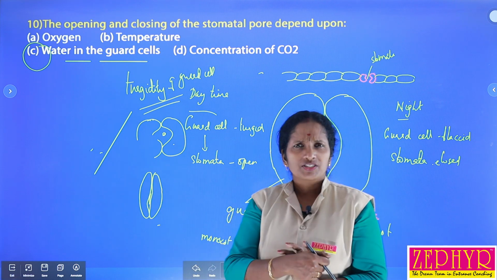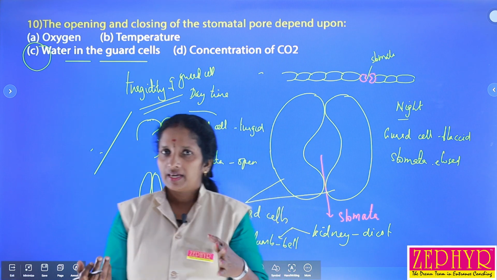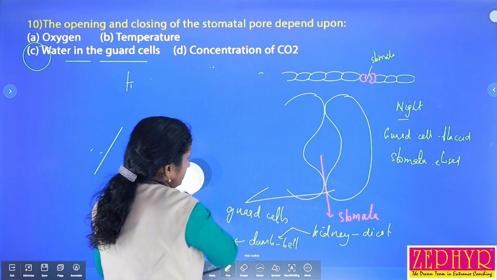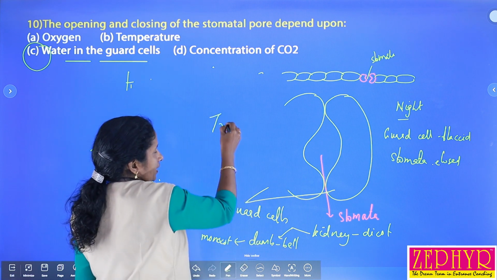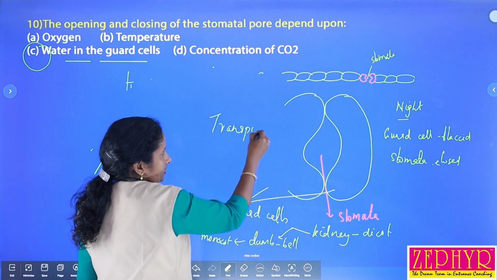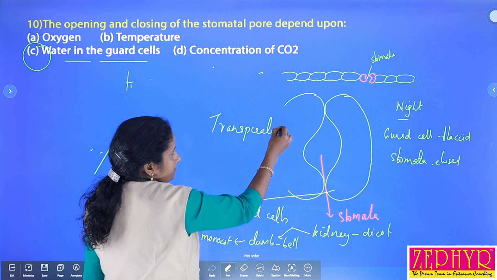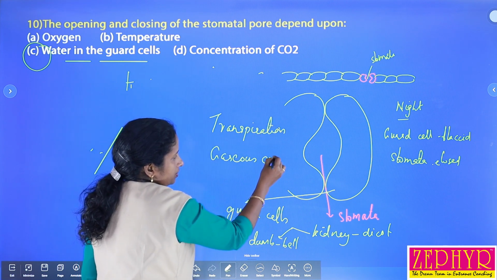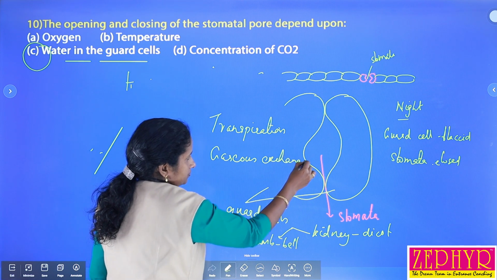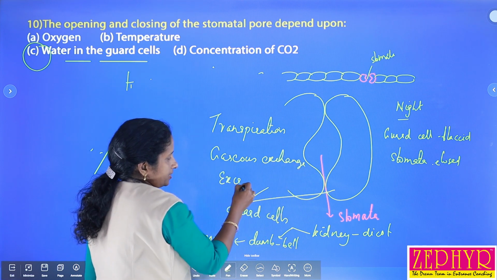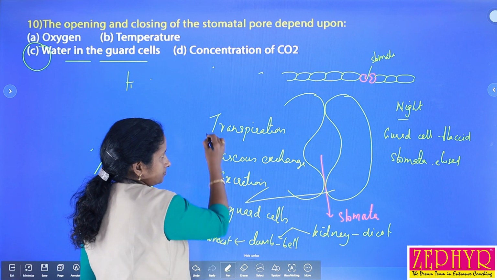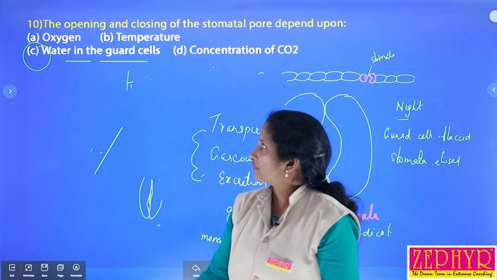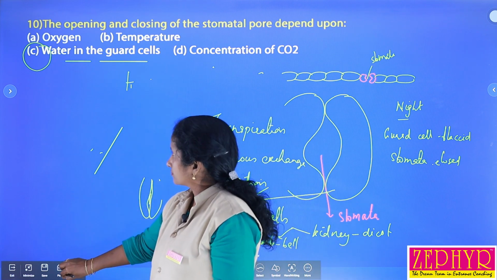So what are the main functions of guard cells? The guard cells mainly help in transpiration and also gaseous exchange, and they also help in excretion. They are also considered as an excretory organ. So these are the main functions of stomata. So we can select C.